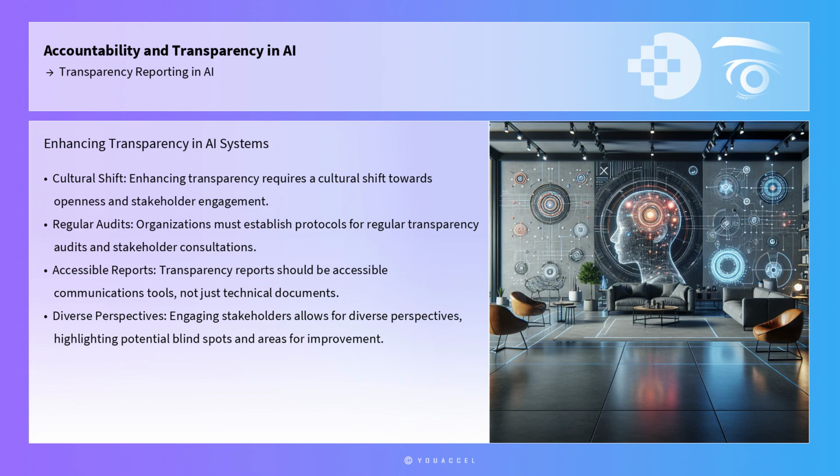Furthermore, enhancing transparency in AI systems requires a cultural shift towards openness and stakeholder engagement. Organizations must establish protocols for regular transparency audits and stakeholder consultations, ensuring that transparency reports are not just technical documents, but also accessible communication tools. Engaging stakeholders in the transparency process allows for diverse perspectives, which can highlight potential blind spots and areas for improvement. The participatory approach to transparency not only builds trust, but also fosters a collaborative environment where AI systems are continuously refined and aligned with ethical standards.